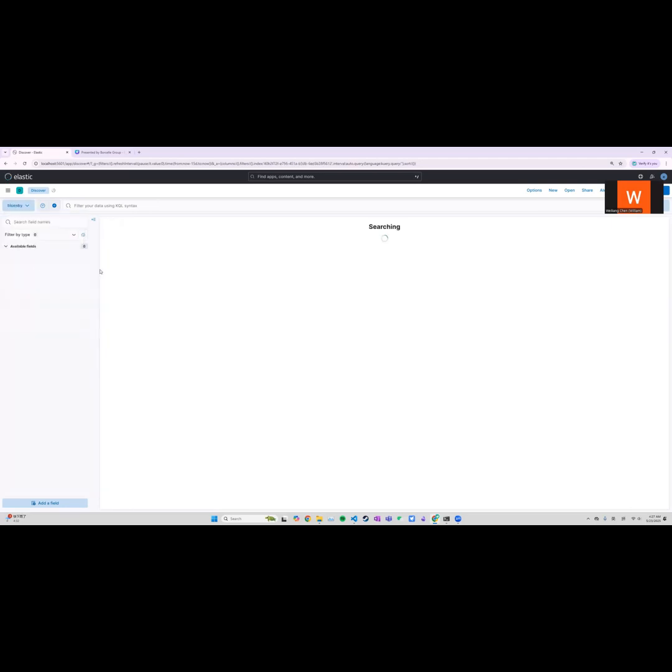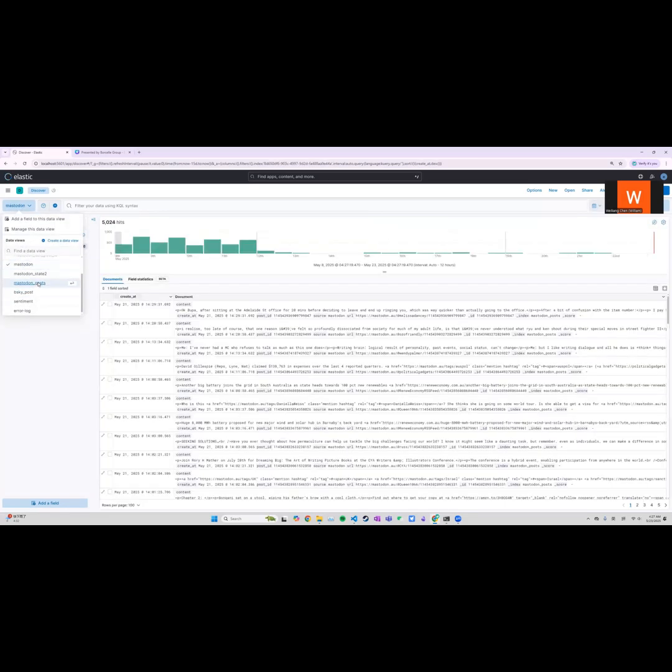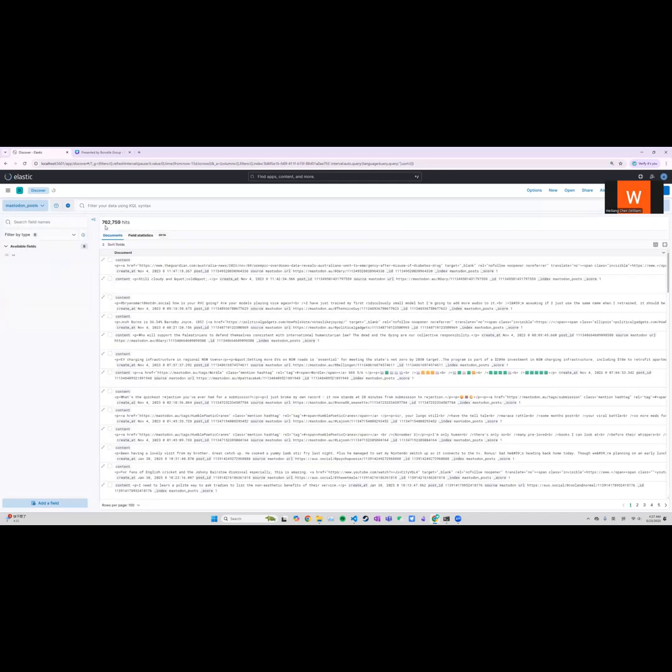So we have about 8 million data in Redis, Blue Sky has 1.5 million, and Mastodon has 5,000. Here has 0.7 million data.